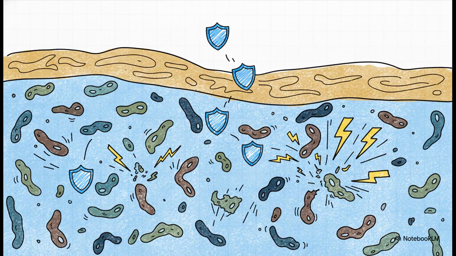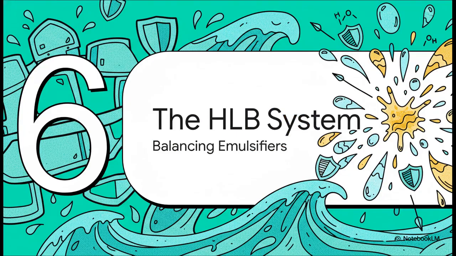You see, bacteria absolutely love snacking on the natural vegetable gums we use to stabilize these formulas. Because of this, chemists must carefully calculate preservative concentrations. They have to ensure the preservative doesn't just hide away in the oil layer, but actually partitions effectively into the water phase, because that's exactly where the bacteria thrive. On top of that, the preservative has to remain unionized so it can actively penetrate those bacterial membranes and do its job.